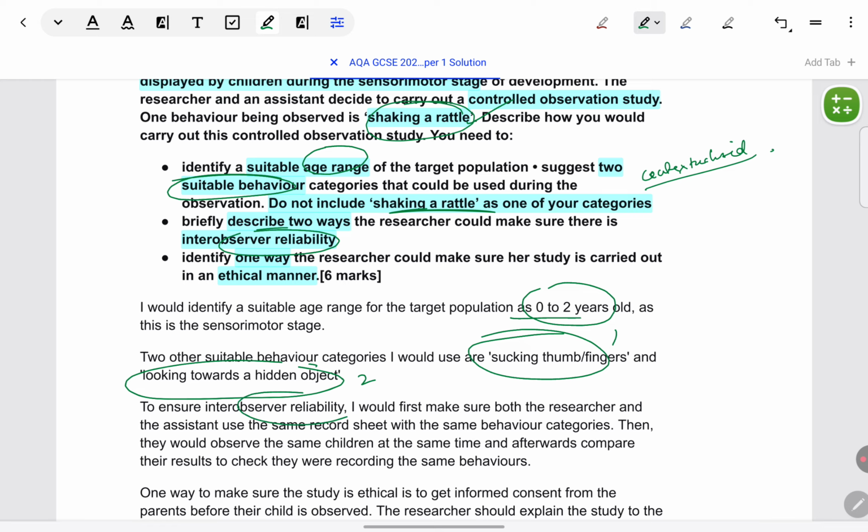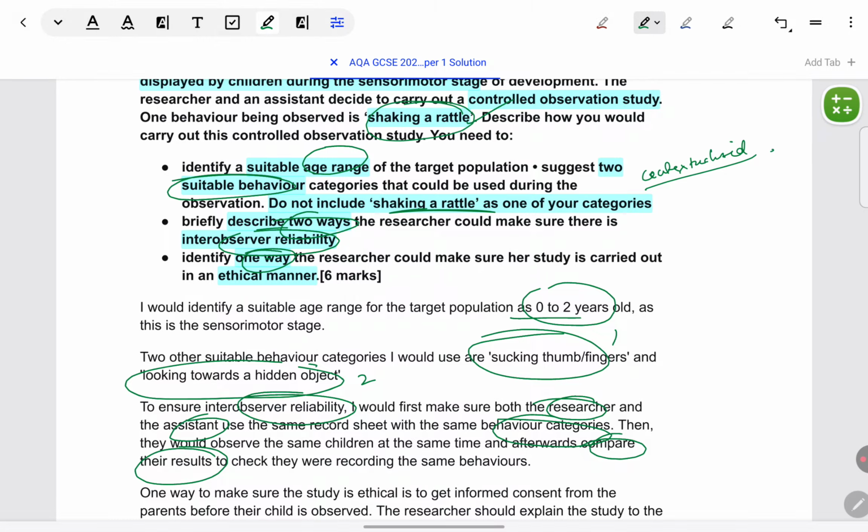Inter-observer reliability has been specified. Two ways have been asked, so two ways are mentioned. First of all, they should use the same checklist of behavioral categories. Researcher assistant has been mentioned, or you could say two researchers. And also they should compare their results. You could also mention calculating a coefficient of inter-observer reliability if you've learned those things. Otherwise, you can just talk about comparison or cross-validating.